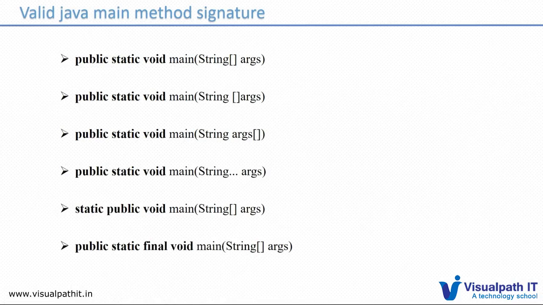Suppose we have public static first; here static we move to first and public to second. Order does not matter, but the return type has to be prior to the main method. And we can even add the final keyword for that, which we can discuss at a later point in the tutorials.